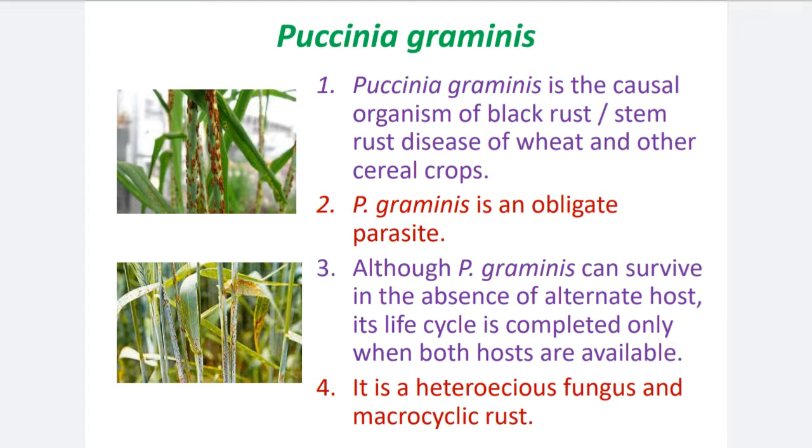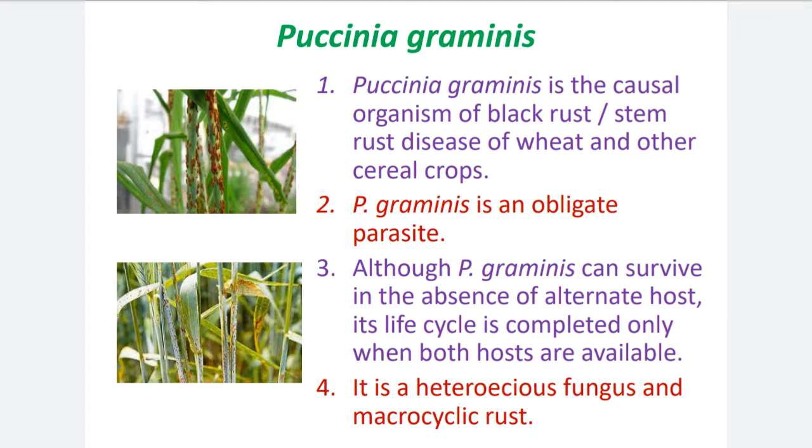And macrocyclic means its life cycle is very long, having different events, stages and steps. In the case of spores, this fungus produces 5 different types of spore stages, so this rust disease is called a macrocyclic rust. So this is about Puccinia graminis.